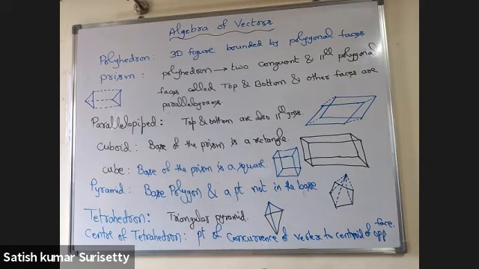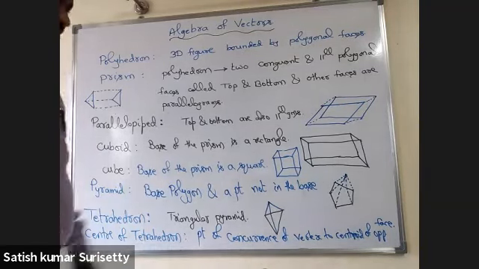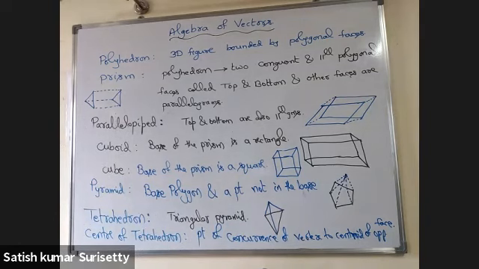That is, if you join the vertex to the centroid of each opposite face, all will intersect at a point. That point is called the center of tetrahedron. The center of tetrahedron divides the line joining